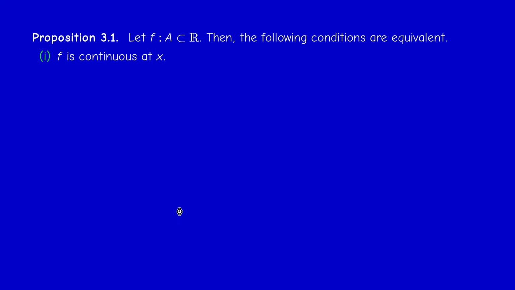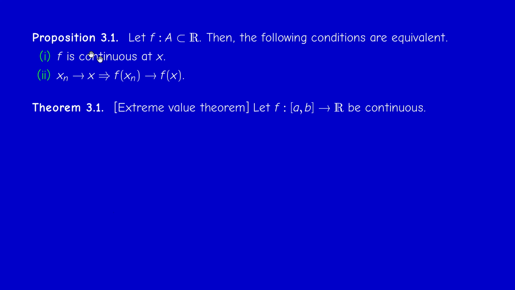So there is an equivalence between the continuity of a function at a point x and the condition of conservation of convergence. So saying that f is continuous at x is equivalent to the condition that if a sequence converges to x, then the image of the sequence converges to the image of x under f. You can prove that actually.